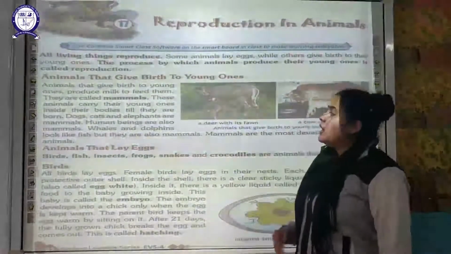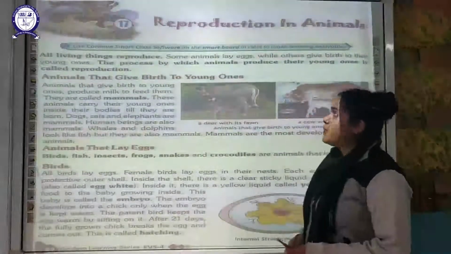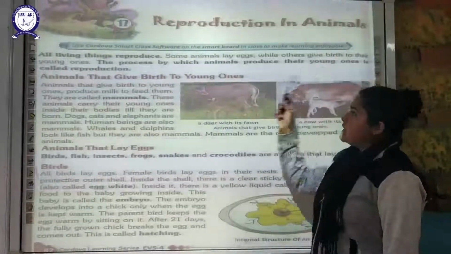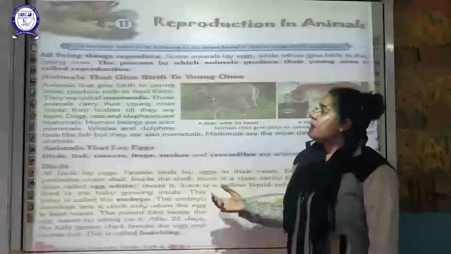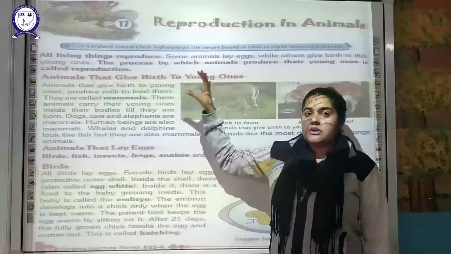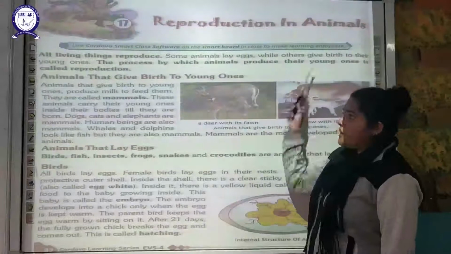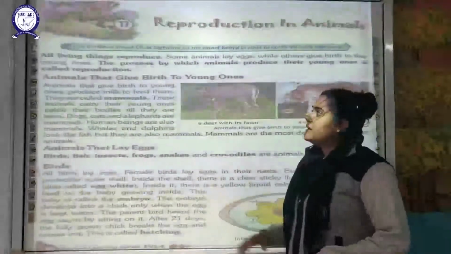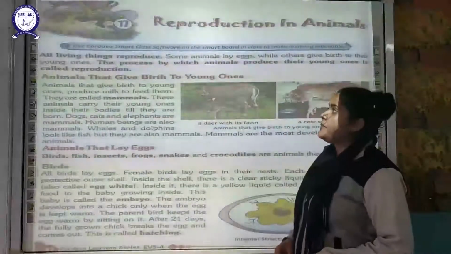Okay. Now, let us understand what reproduction basically is. The process by which animals produce their young ones is called reproduction. This is a process by which any living organism or animal produces its young ones. Okay, so let us understand in detail, one by one, the two methods used by these animals to reproduce.